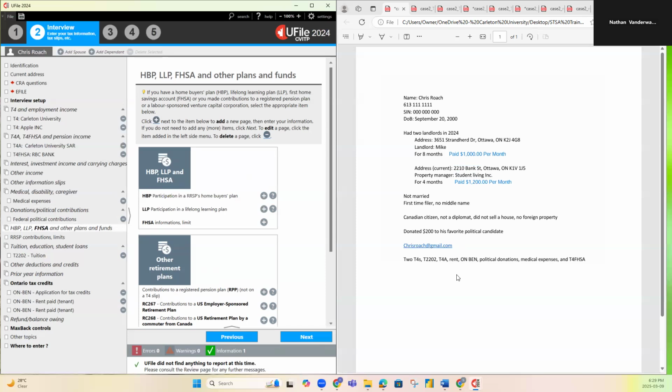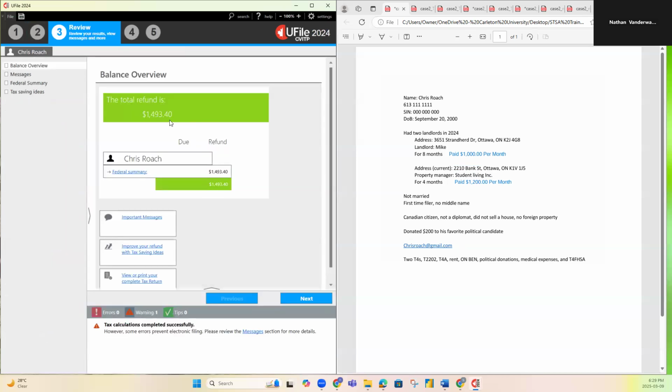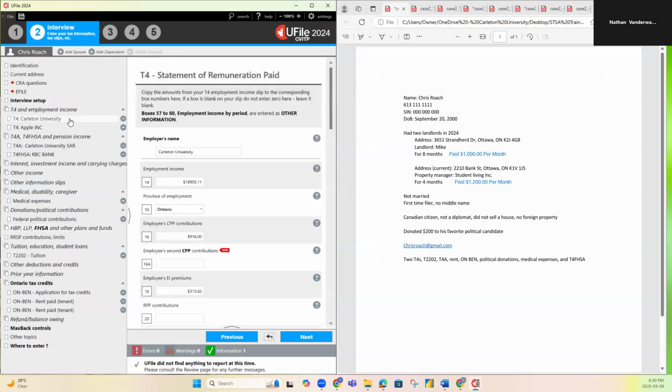And there is all of Chris's forms input into the software now. And now we can go to review. And it's saying his total refund is $1,493.40.